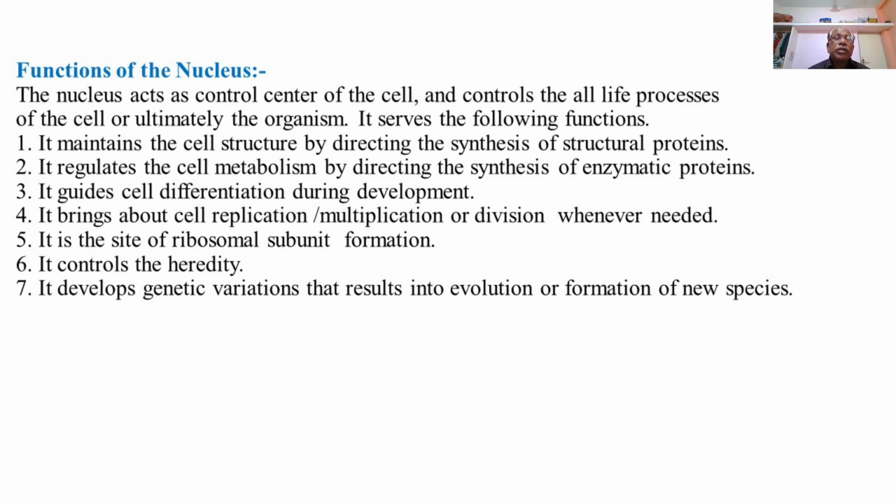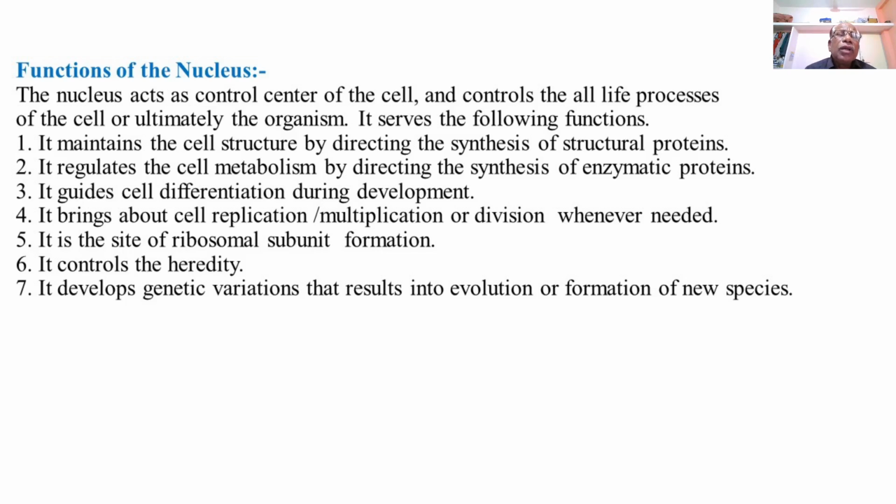Then it develops genetic variations. The nucleus, or the DNA material or the genes, may be homozygous or heterozygous gene pairs, which are responsible for the expression of the characters, and this may lead to genetic variations. So the nucleus develops genetic variations that result in evolution or formation of new species.